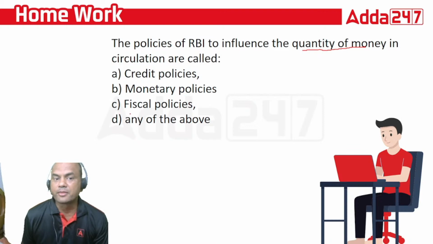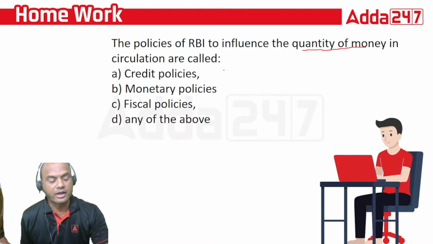See here, I'm just explaining to you. Monetary policy is given by RBI. And credit policy is also given by RBI. So now you have to answer between A and B. Let me see how many of you answer between A and B. Okay. And I'll give you the correct answer tomorrow.